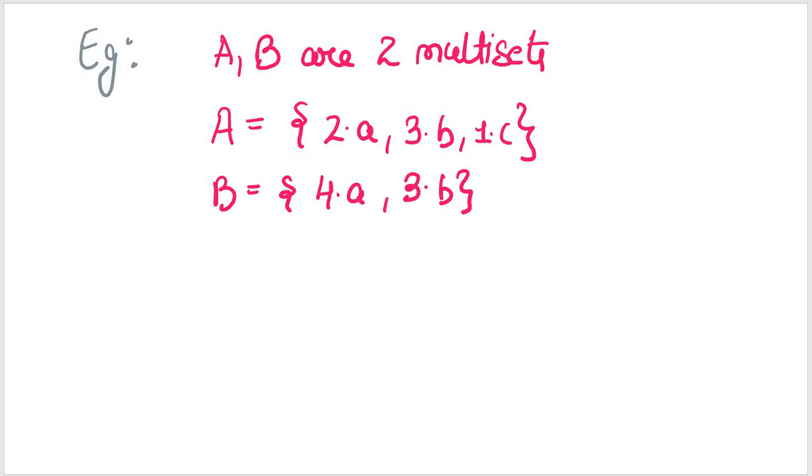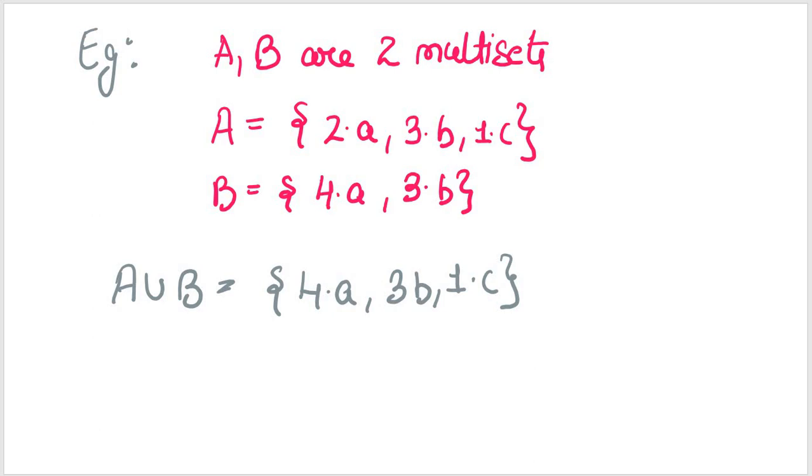In this case, A union B will be {4A, 3B, 1C}.